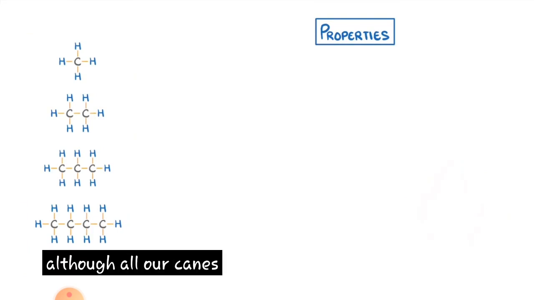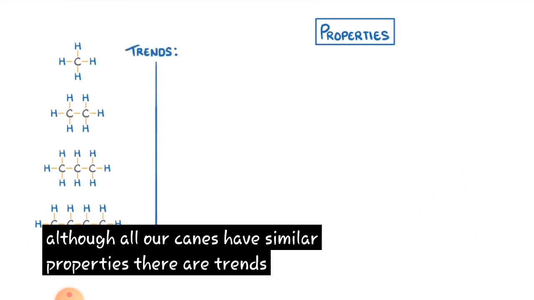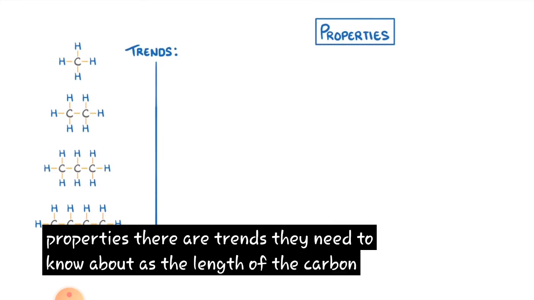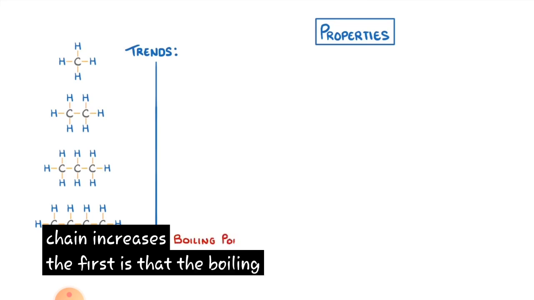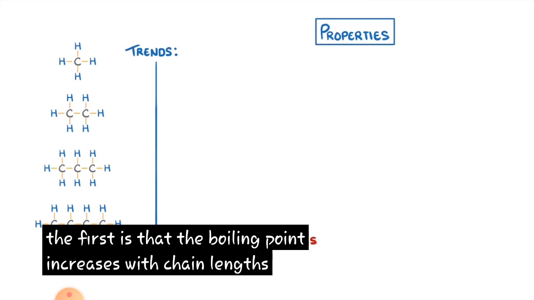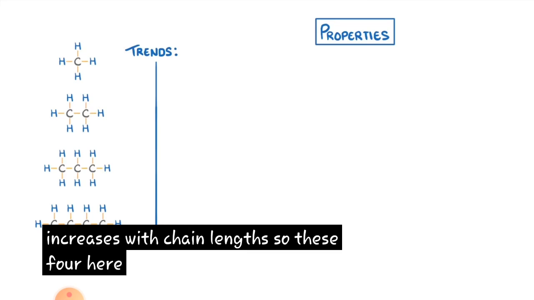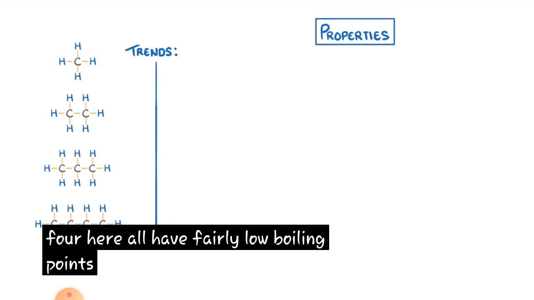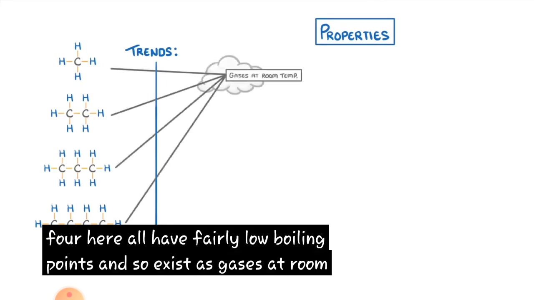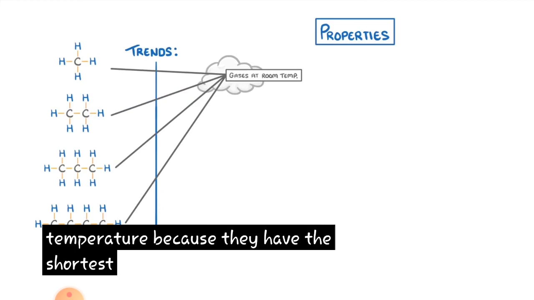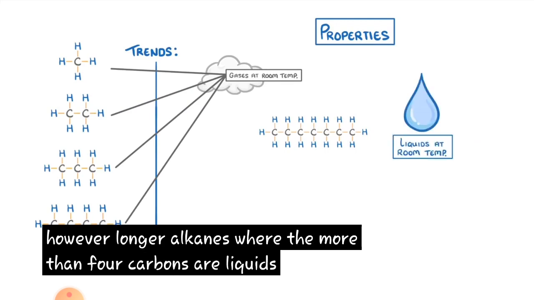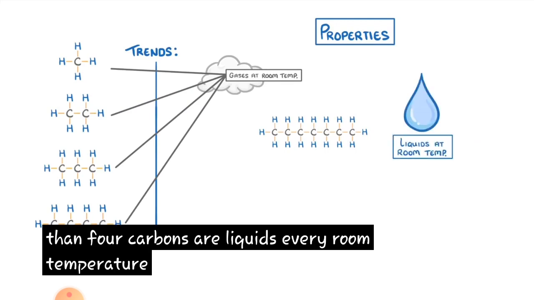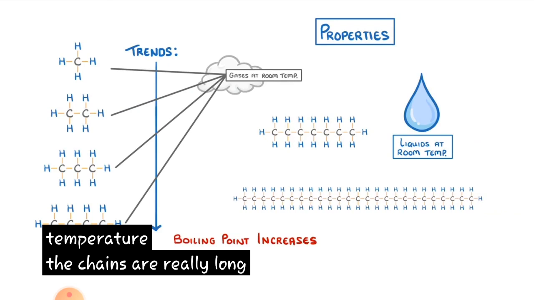Although all alkanes have similar properties, there are trends that you need to know about as the length of the carbon chain increases. The first is that the boiling point increases with chain length. So these four here all have fairly low boiling points and so exist as gases at room temperature because they have the shortest chains. However, longer alkanes with more than 4 carbons are liquids at room temperature. And if the chains are really long, then they could be solid.